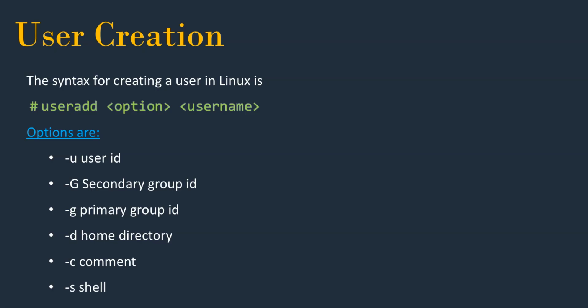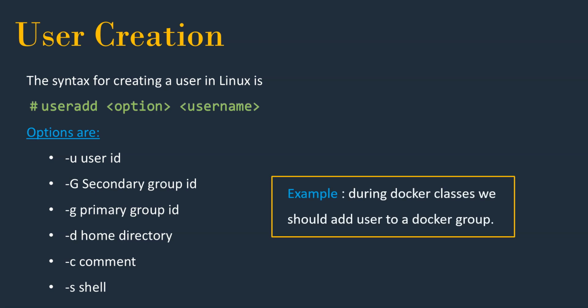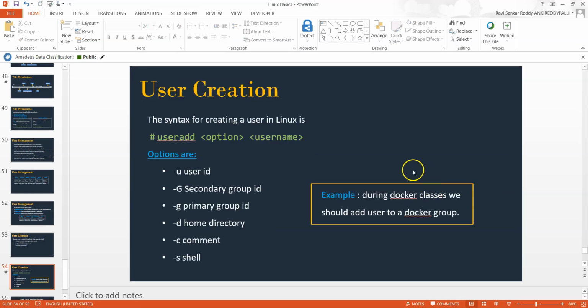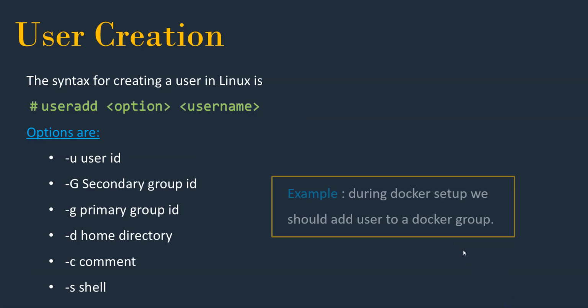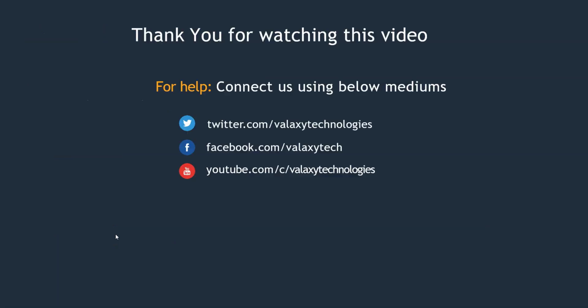Now when do we use this command? Usually, if I take an example, during Docker setup we should add the user to the Docker group. So then we are going to use this option. And we can also change the user's home directory by using the -d option. Like that we can do.